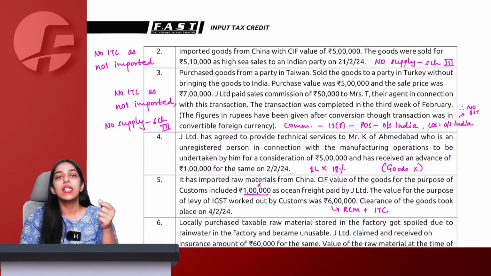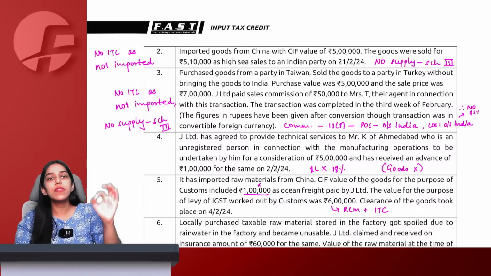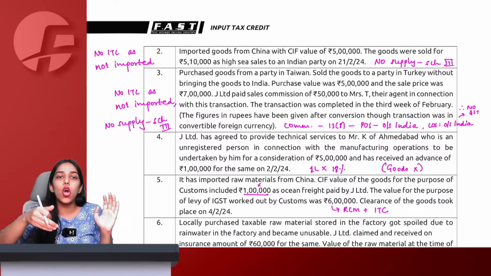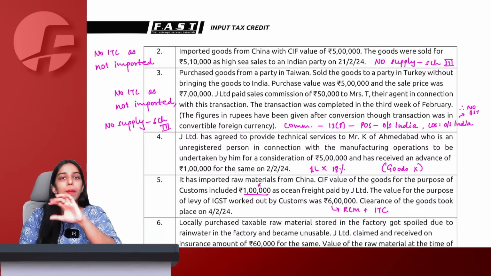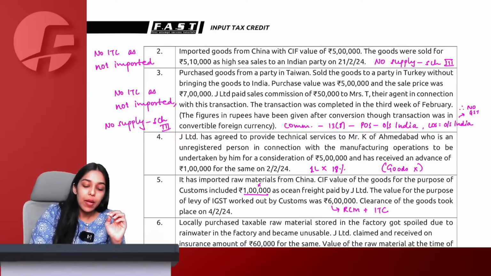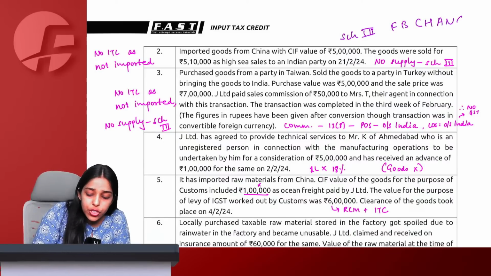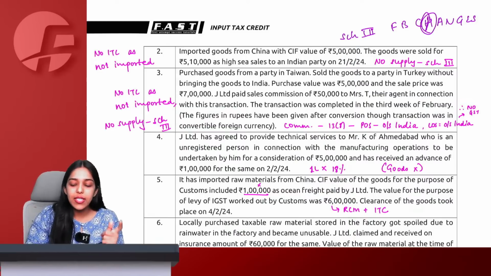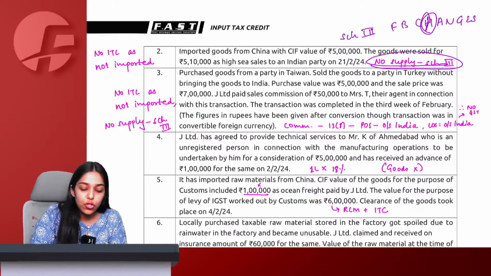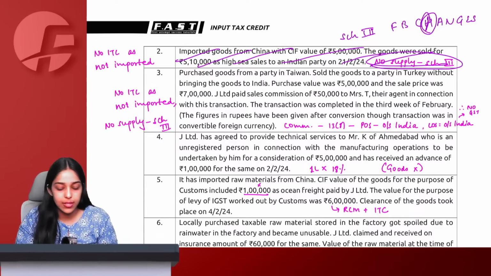So for purchase, see, import is considered only when goods cross territorial waters of India. These goods were in high seas when I sold them. They never crossed territorial water of India. Therefore, no import happened, no RCM, no IGST will apply. And on the sales, because I have made a high seas sale, then according to Schedule 3, clause (b), we know that means high seas sale. High seas sale, no GST applicable, Schedule 3. So, no ITC, no RCM, no GST, no implication of this point on entire answer.